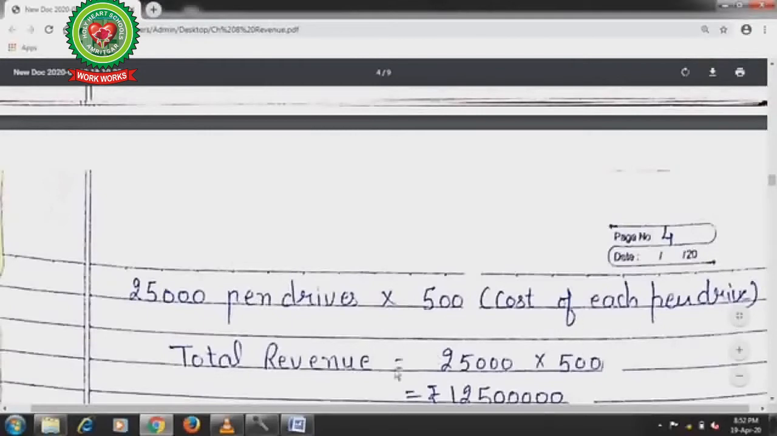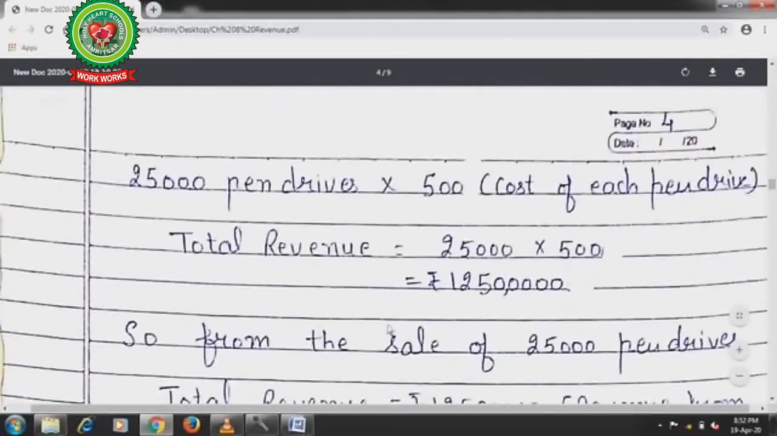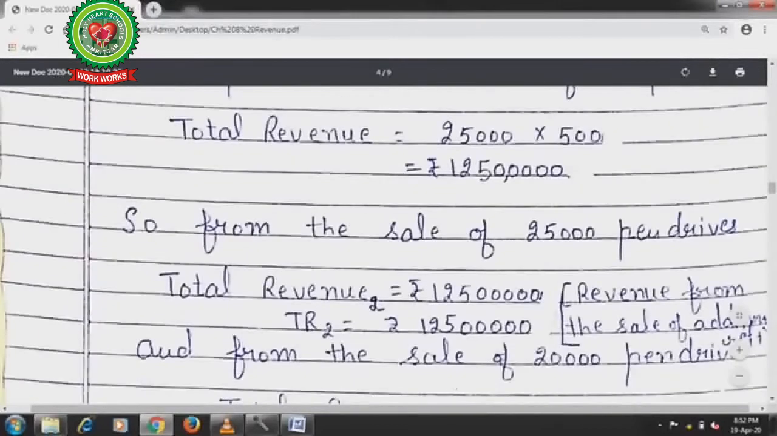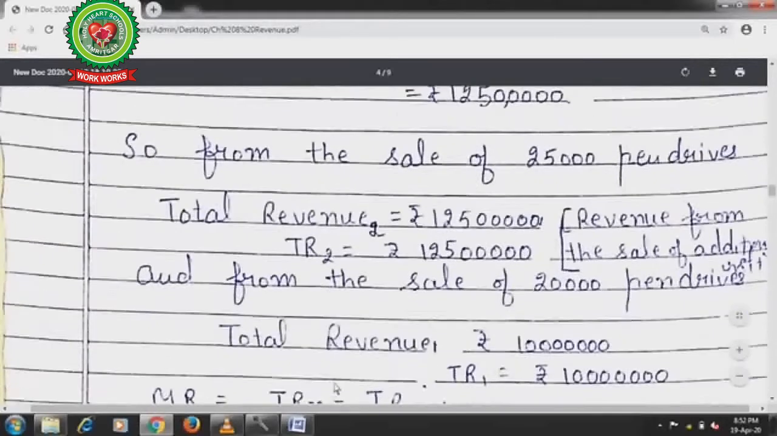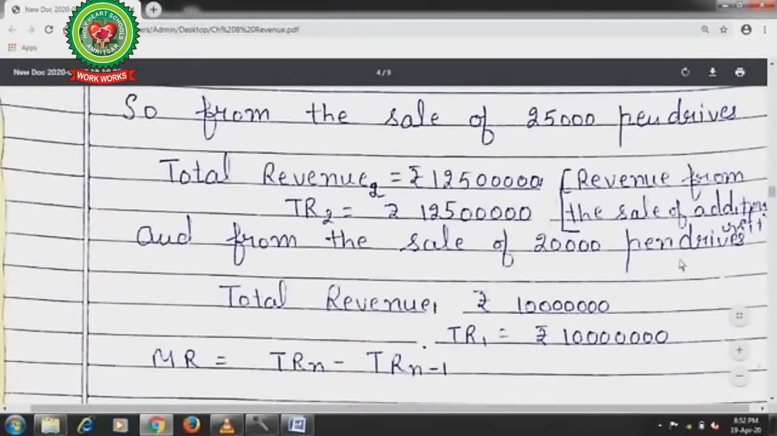Now the total revenue becomes 12 crore 5 lakh. So from the sale of 25,000 pen drives, total revenue is rupees 12 crore 5 lakhs. I am going to name it TR2, that is the nth commodity. And from the sale of 20,000 pen drives, total revenue was 1 crore.